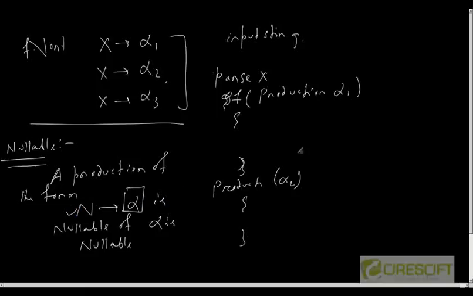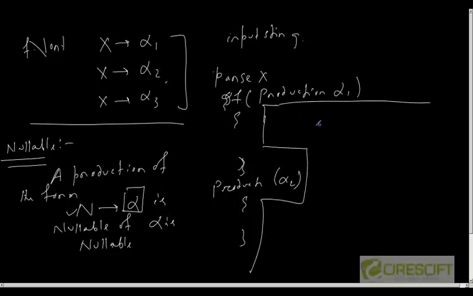Okay, and when will an alpha be nullable? Alpha is nullable based on certain cases. So let us take, suppose alpha is my empty symbol. Okay, then what is nullable alpha?